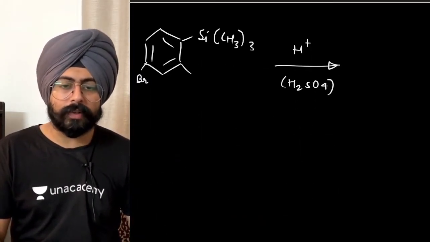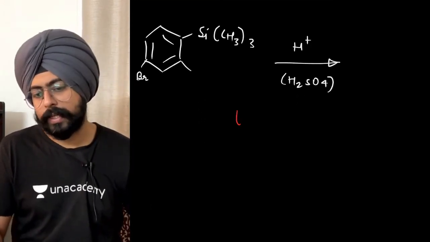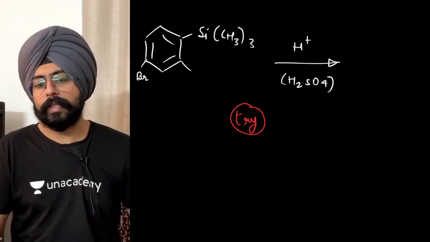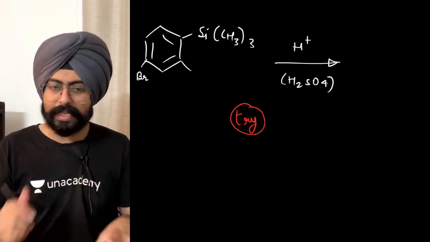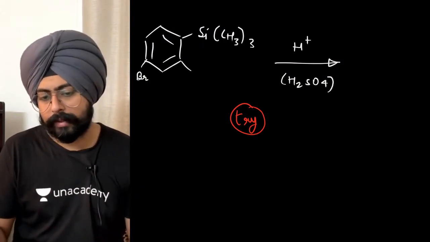Chalo. So starting today's class with a question. Try this out. Try to do this question. This is interesting. This is from electrophilic aromatic substitution. यहाँ पे मैं hint दे देता हूँ.